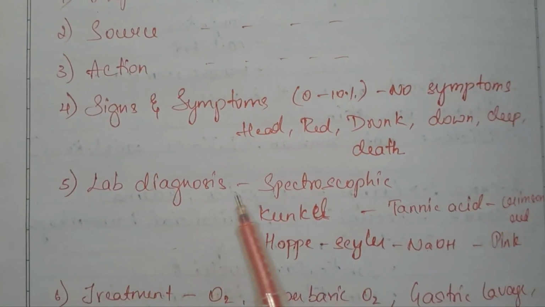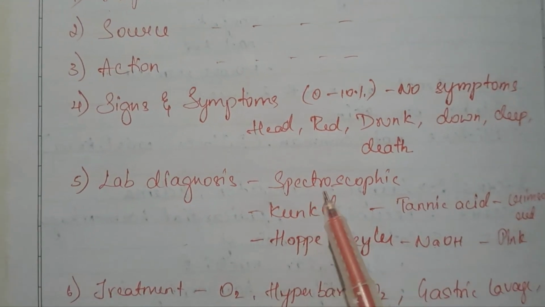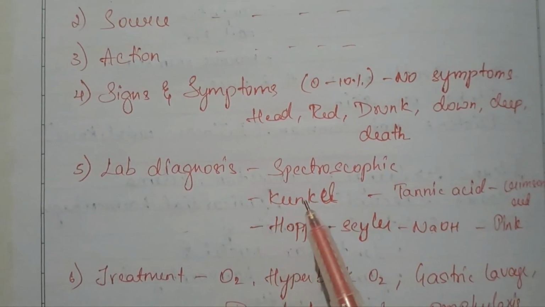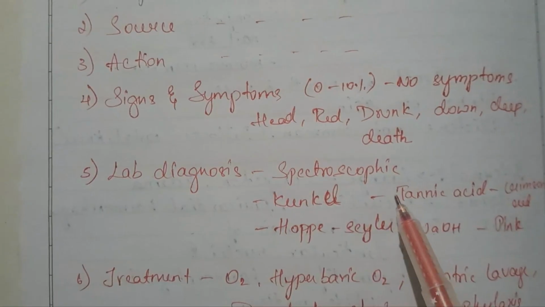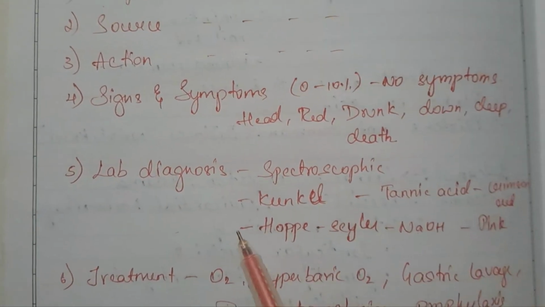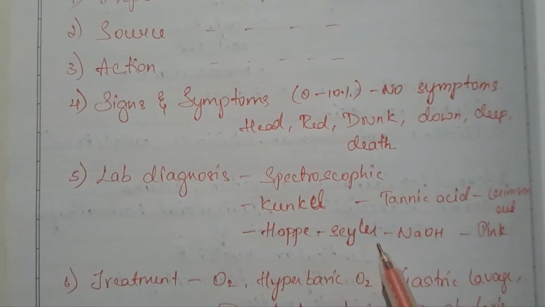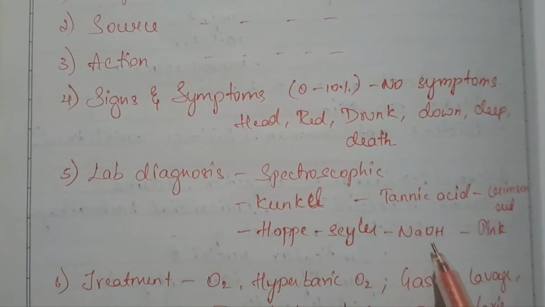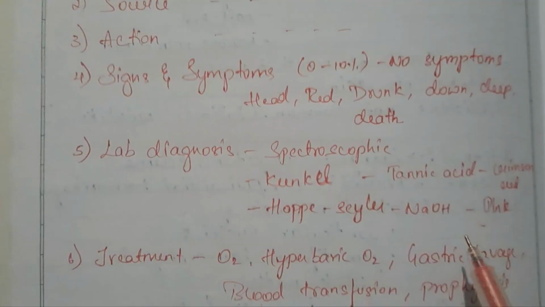Then the lab diagnosis: first is the spectroscopic test, the next is Kunkel's test, where blood reacts with tannic acid to form crimson red color, and in the Hobbs-Sayers test, where blood reacts with NaOH, which gives pink color.